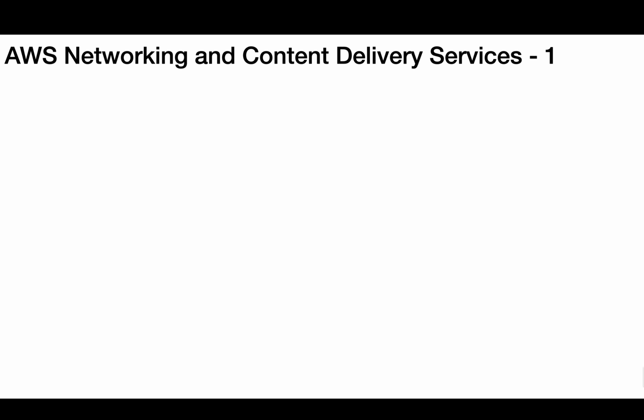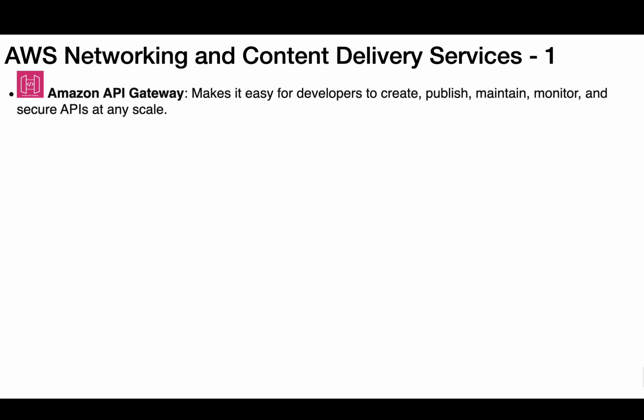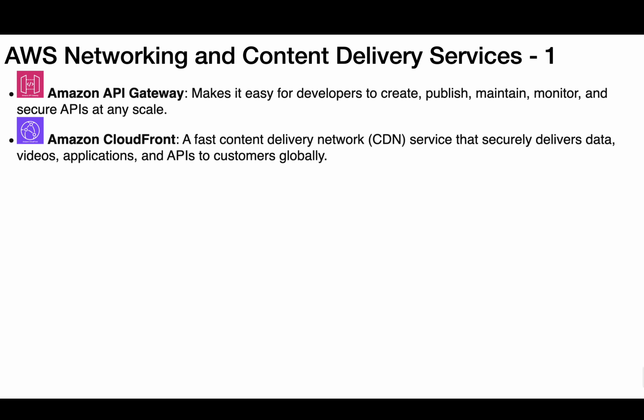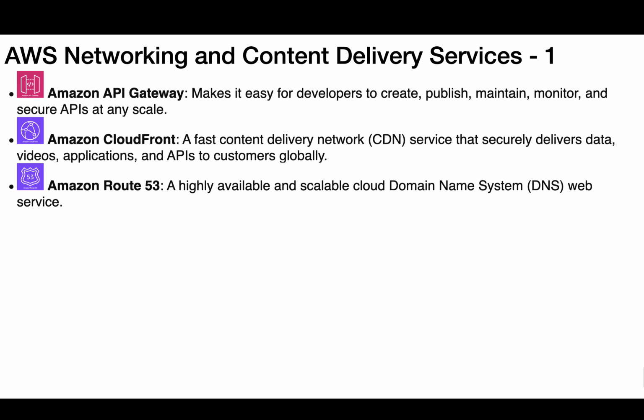AWS Networking and Content Delivery Services. 1. Amazon API Gateway makes it easy for developers to create, publish, maintain, monitor, and secure APIs at any scale. Amazon CloudFront, a fast content delivery network, CDN, service that securely delivers data, videos, applications, and APIs to customers globally. Amazon Route 53, a highly available and scalable cloud domain name system, DNS, web service.